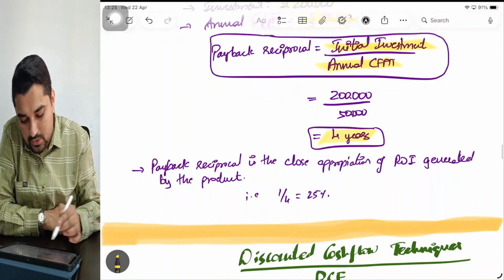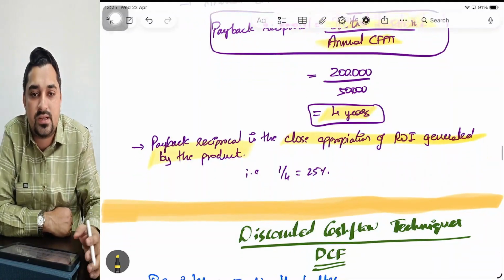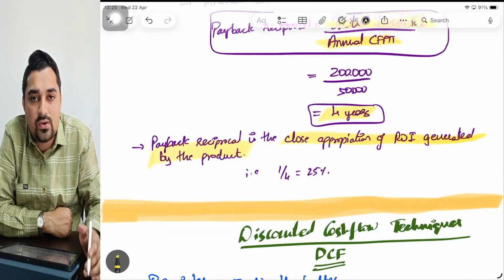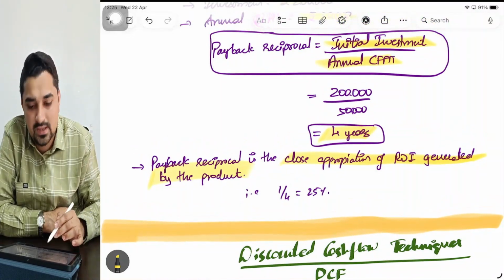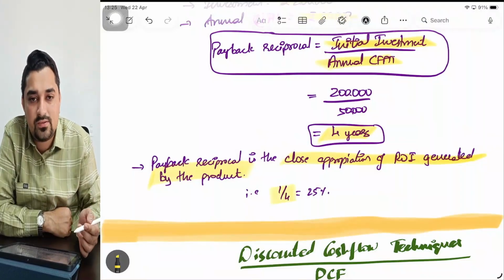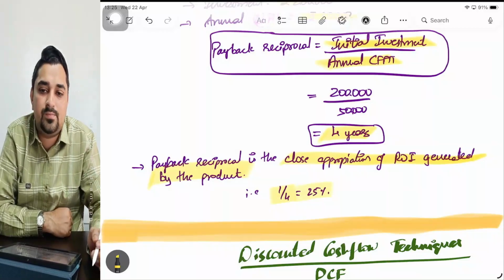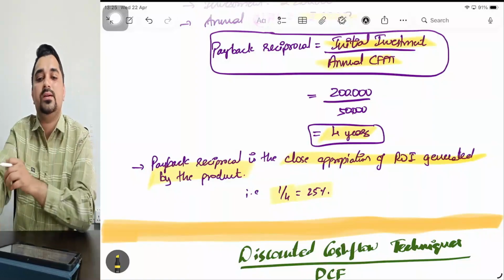What is payback reciprocal? Payback reciprocal is a close approximation of the ROI generated by the project. So in my case, what is the payback period? 4 years. Now if I do 1 by 4, the reciprocal of payback period, I'll get 25. So approximately this project is earning me 25% return. So that's the interpretation of payback reciprocal.